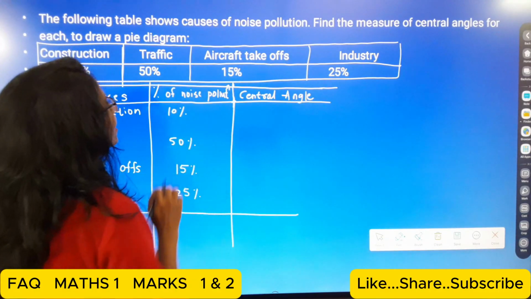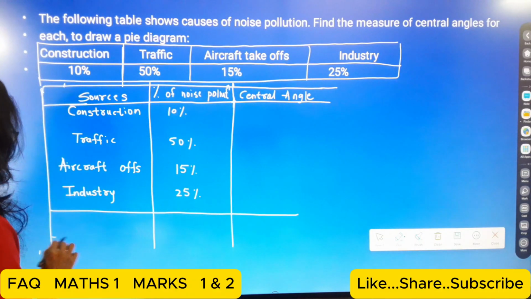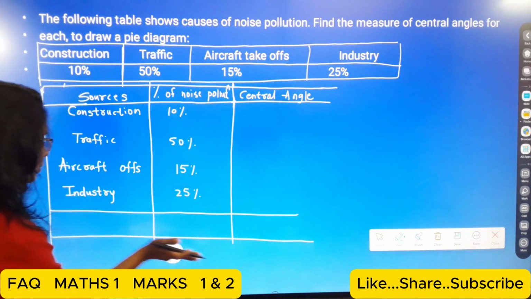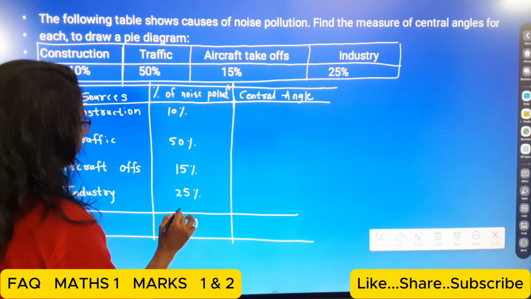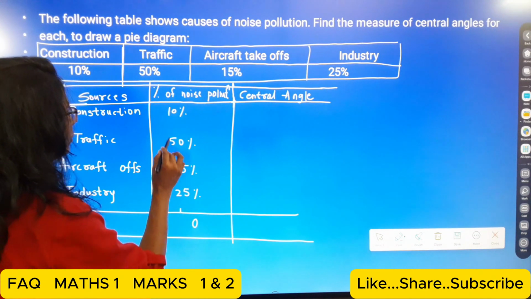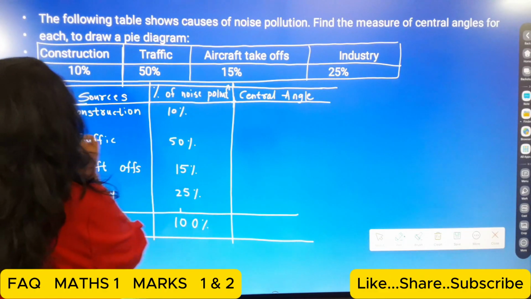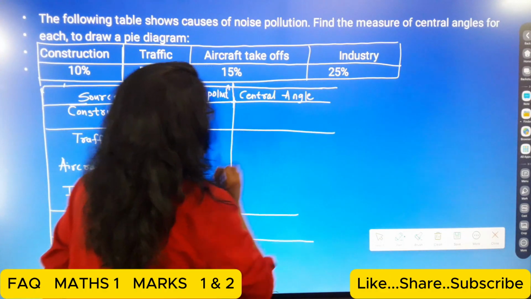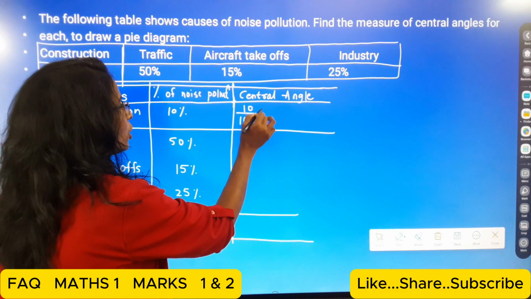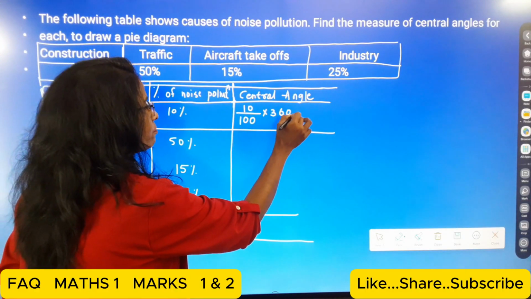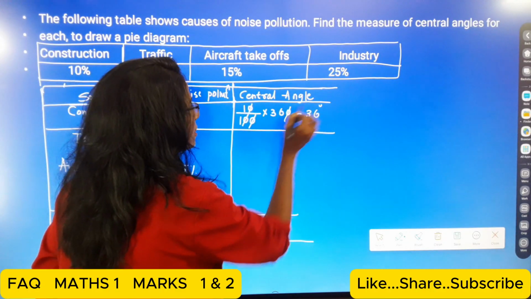The addition of these is 10, 50, 15, 25, that is 100%. Okay. So now here students, that is 10 upon 100 multiply 360. Okay. So 0 and 0 get cancelled. So the angle is 36 degrees.